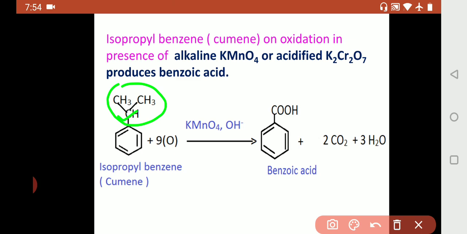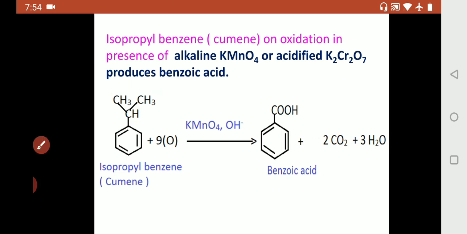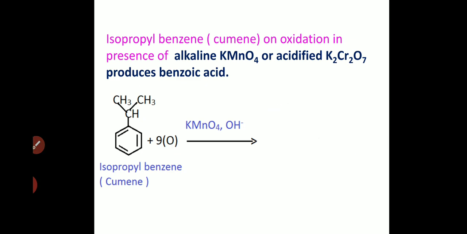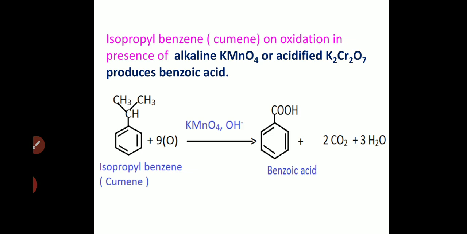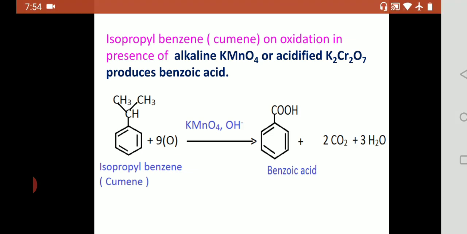That is, the carbon atom which is immediately bonded to the benzene ring is undergoing oxidation to form benzoic acid, the carboxylic acid. So what this carbon is called, we shall see in the next slide. Okay, and some more observations we made, those we can also see in the next slides.